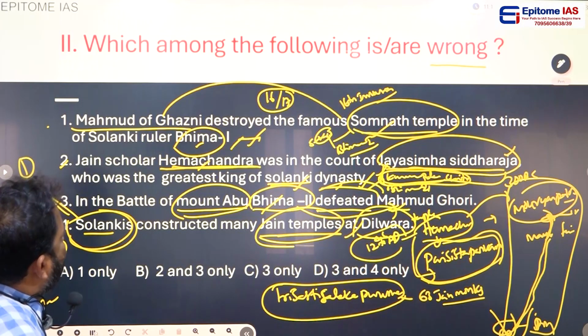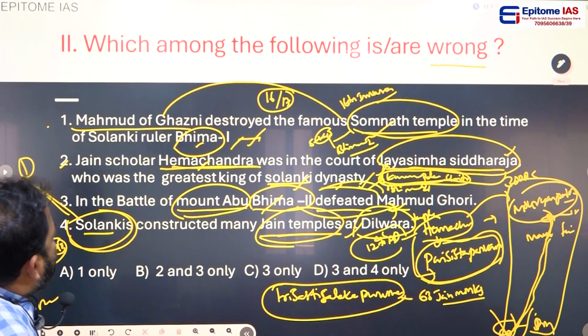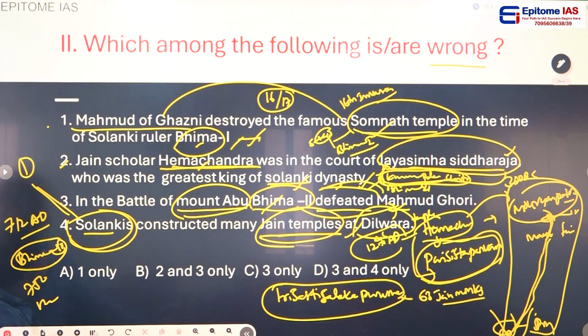Yes. Now let's come to the question: which among the following is wrong? The first statement is right. Hemachandra was in the court of Jaisimha Siddharaja, who was the greatest king of the Solankis. Right. In the Battle of Mount Abu, Bhima II defeated Muhammad Ghori.